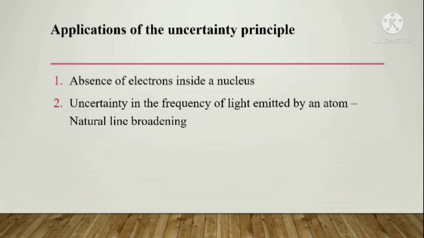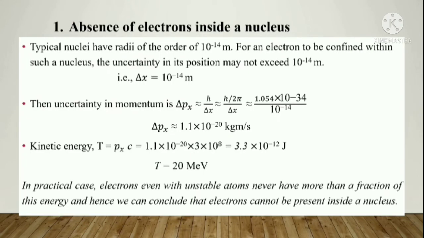So we have to prove these two applications. The first application is absence of electron inside a nucleus, and the second is uncertainty in frequency. Next we are going to explain these two cases. The first application: let's see the absence of electrons inside a nucleus.